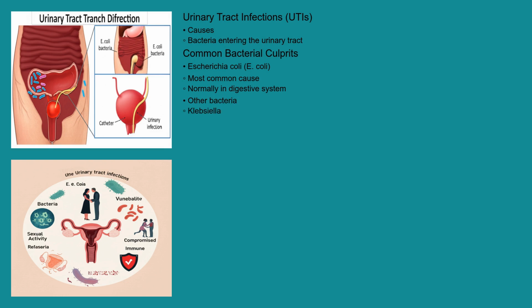Factors that increase the risk of infection include female anatomy, sexual activity, certain types of birth control, urinary tract abnormalities, blockages in the urinary tract like kidney stones, a suppressed immune system, and the use of catheters.